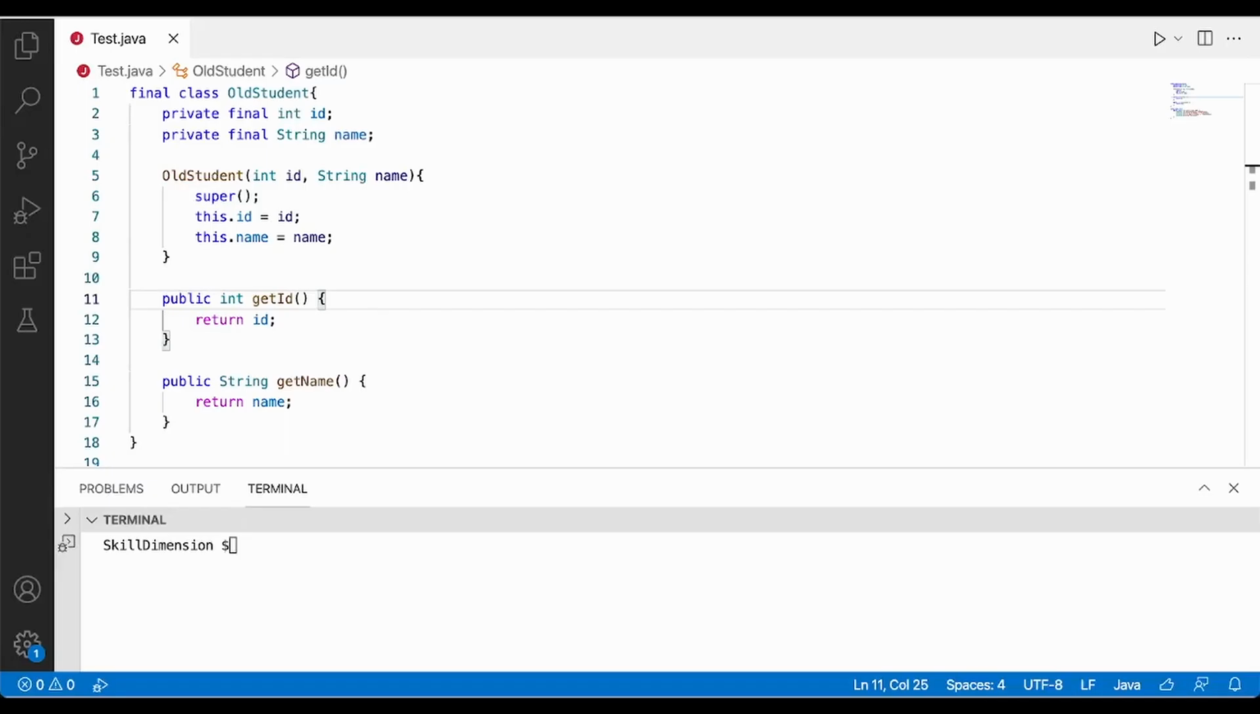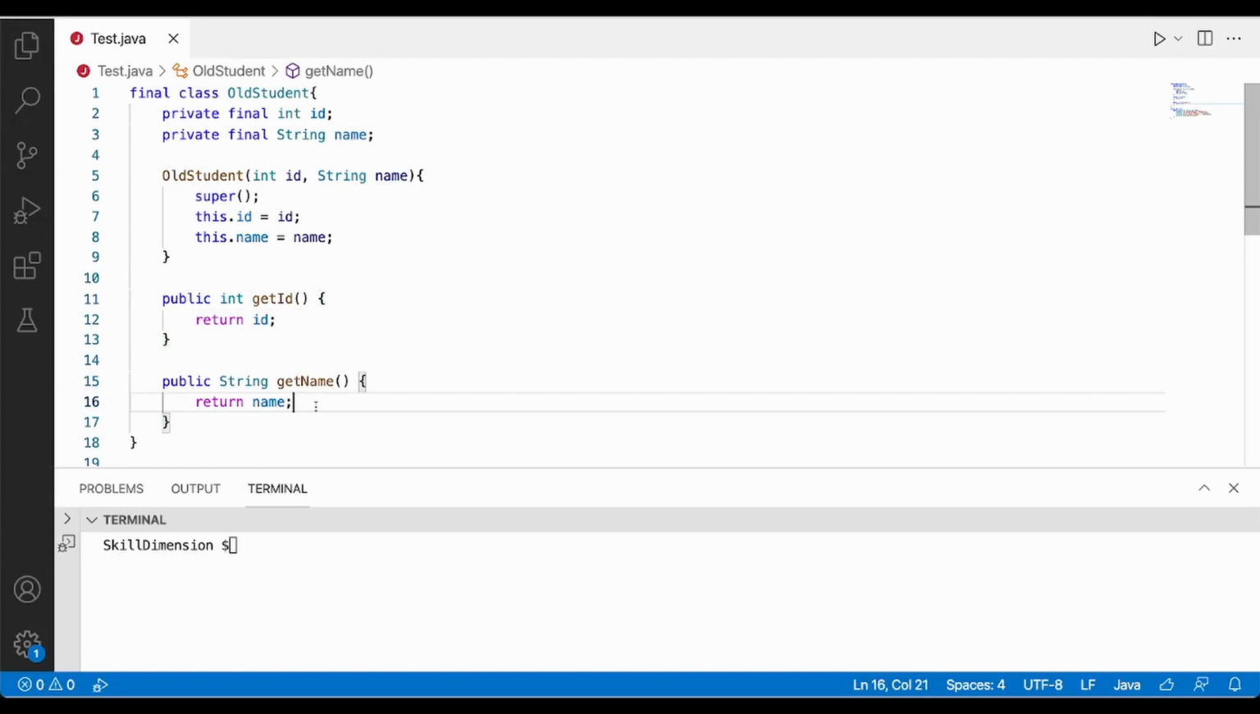Let's try to create an immutable class in Java. This, as you can see, is the class named OldStudent. I've used the keyword final at the class level so as to declare this as an immutable class. We have two member variables, one is ID and the other one is name. I've also used the final keyword here. I've also created a parameterized constructor for these two values, and I'm initializing ID and name on lines 7 and 8 inside the parameterized constructor. I've also declared two getter functions for ID and name. Note that we have not declared any toString method here.